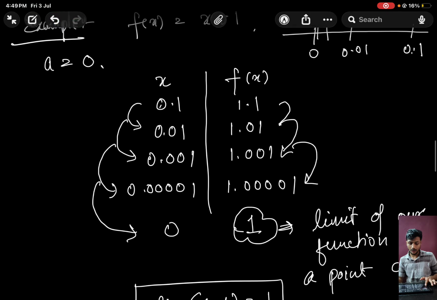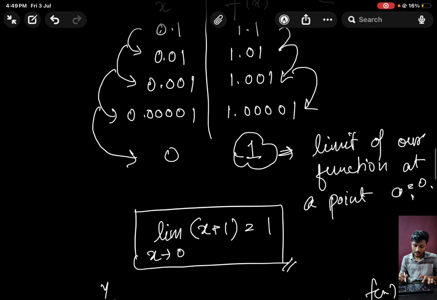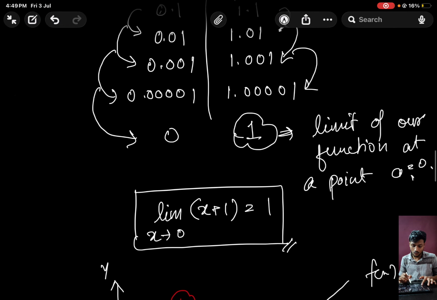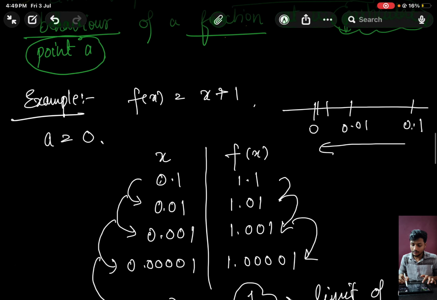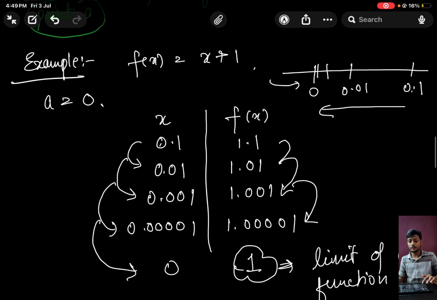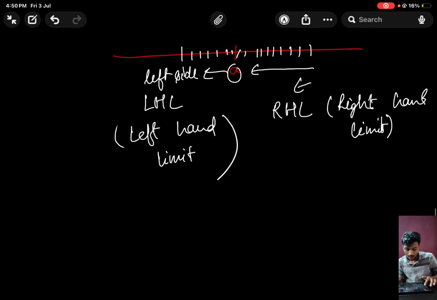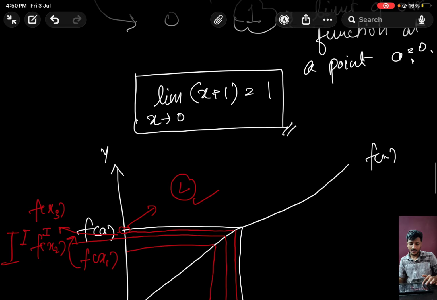And for this particular example, we can see this point lies here, so we are approaching it from the right hand side. So here this limit is the right hand limit. Now if we approach 0 from here again, then our limit would be what? LHL, and I will call it left hand limit. Okay, so this is the basic idea behind limits.